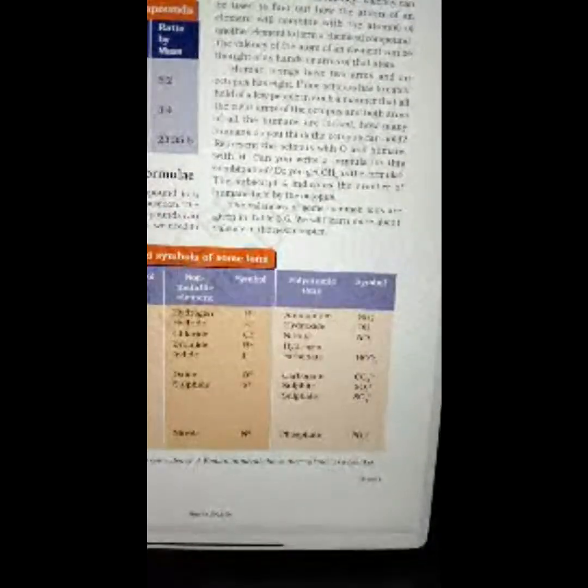Ammonium written as NH4 plus, hydroxide OH minus, nitrate NO3 minus, hydrogen carbonate HCO3 minus, carbonate CO3 2 minus, sulfite SO3 2 minus, sulfate SO4 2 minus, phosphate PO4 3 minus. So some elements show more than one valency. Roman numeral shows their valency in a bracket. Now we move on to the next page.